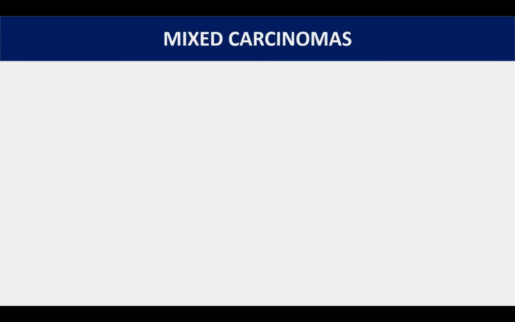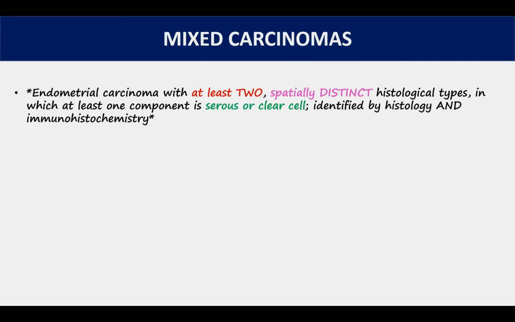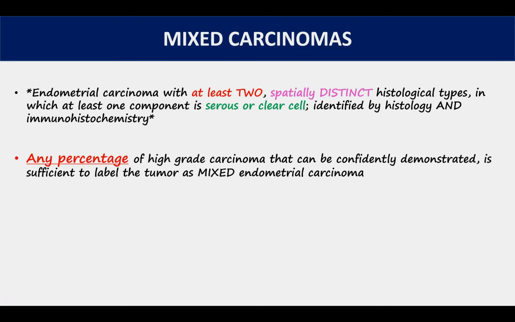Mixed carcinomas are defined as endometrial carcinomas with at least two spatially distinct histological types, out of which at least one component is serous type or clear cell type, and that has to be identified by histology and immunohistochemistry. So in simple words, when you see two different types of endometrial carcinomas histologically, out of which at least one is serous or clear cell, then you call it a mixed carcinoma. But identification of that serous or clear cell has to be done by histology and immunohistochemistry.